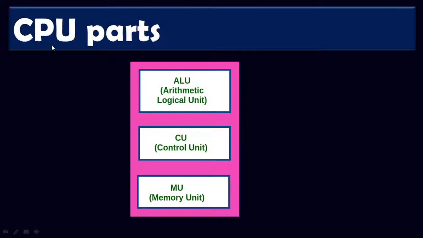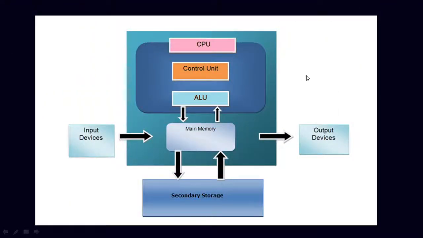Now let us look at the CPU parts. CPU has mainly three parts. One is ALU, which stands for Arithmetic Logic Unit, CU, Control Unit, and MU, that is the memory unit. This is how the whole concept works in the computer. The input devices connect to the motherboard, which is where the CPU is located. Whatever data comes goes to memory.